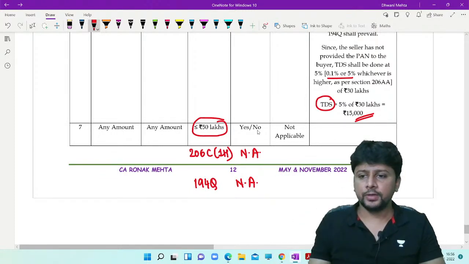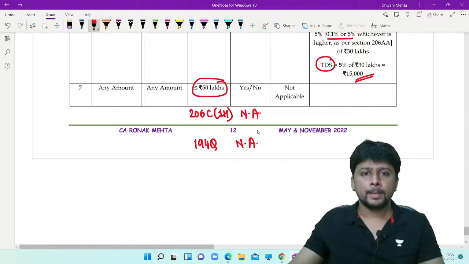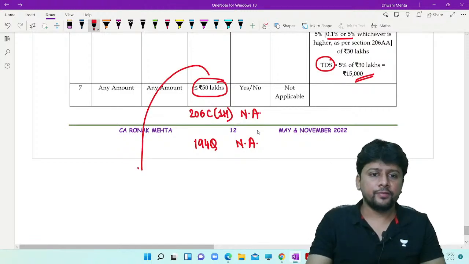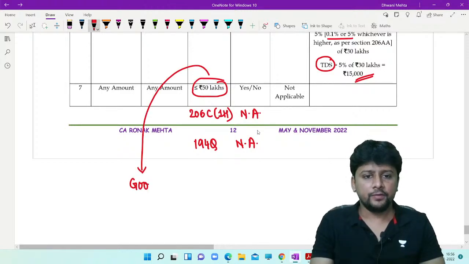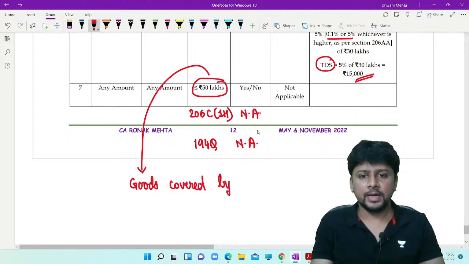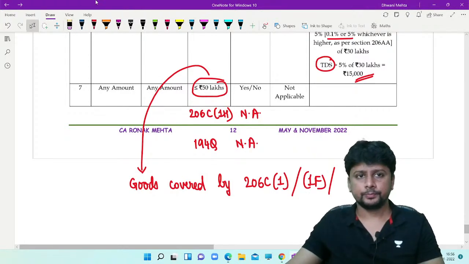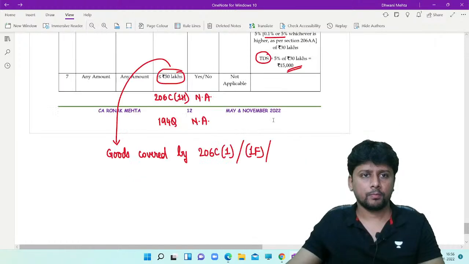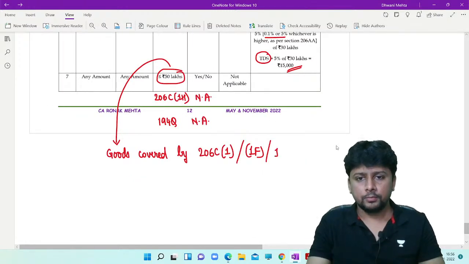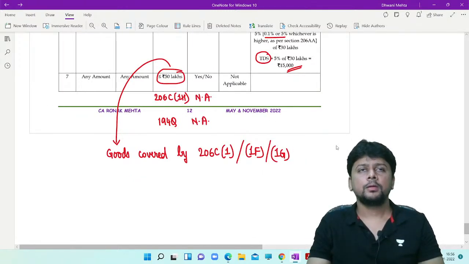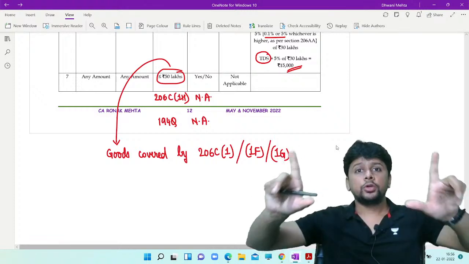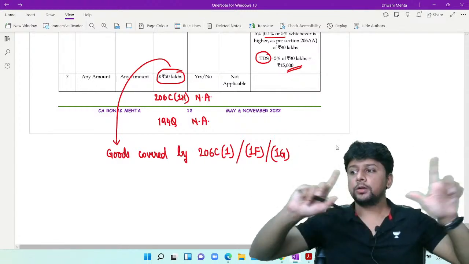I'll just mention one thing here. We are aware about this one fact. If the goods are covered by 206C 1 or 1F or 1G, then there is no threshold of turnover prescribed for the seller or for the buyer.